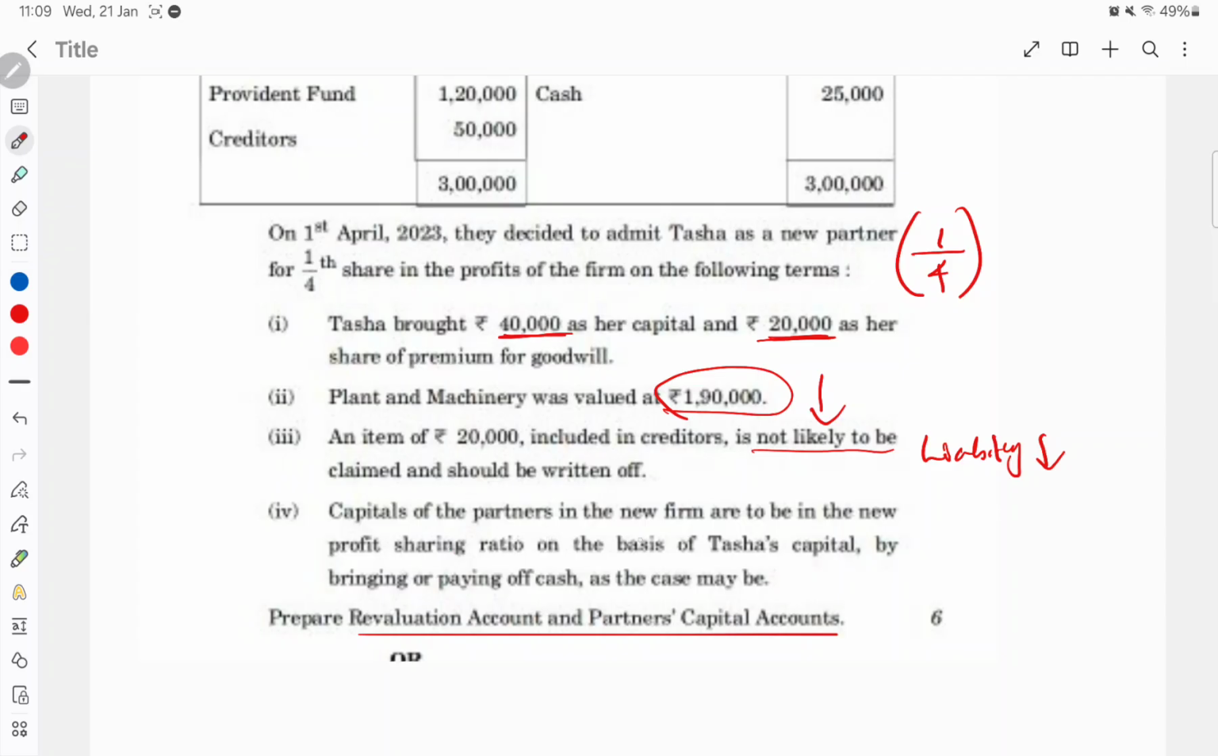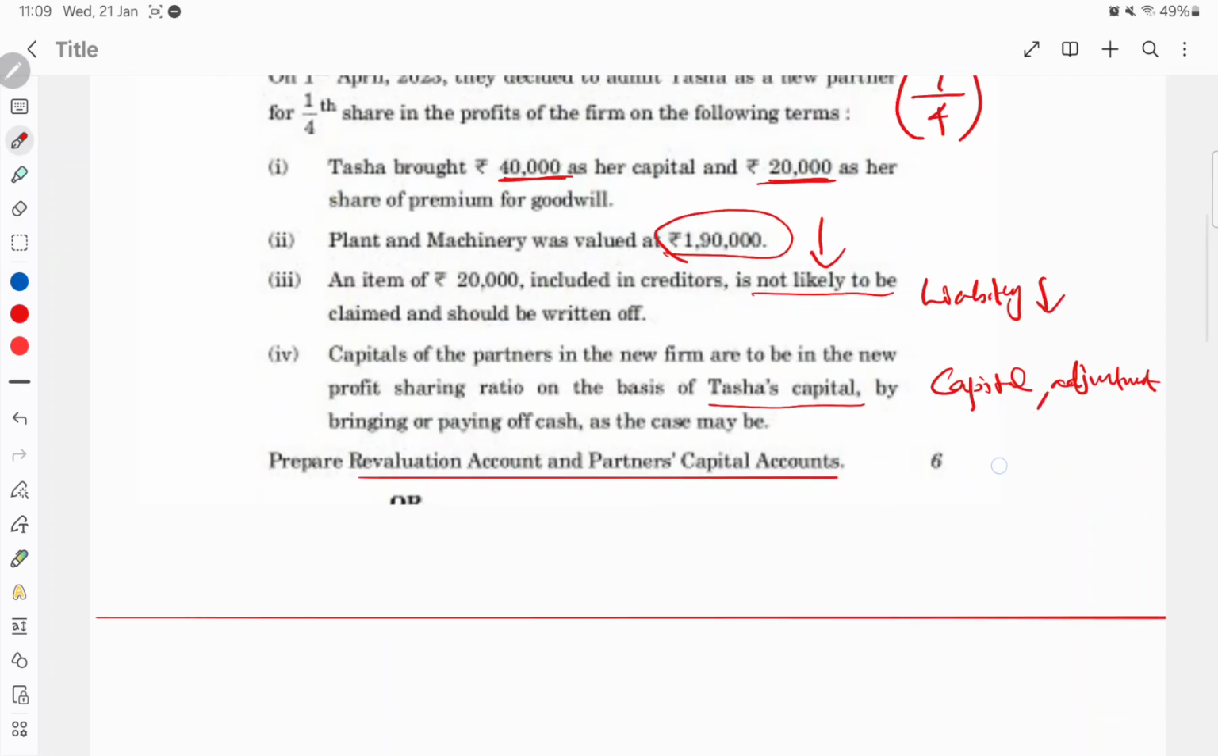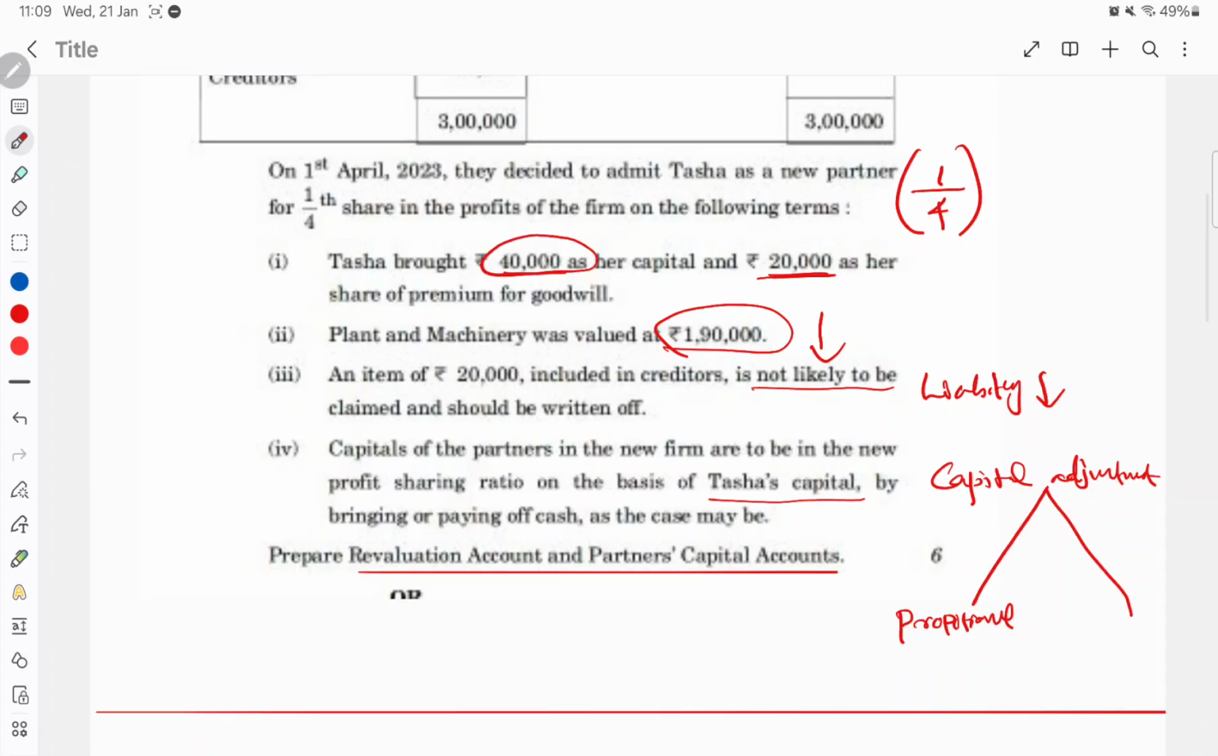Then the capital of the partners in the new firm is to be based on the new partner's capital. So this is a capital adjustment question. Capital adjustment has two types. Sometimes it will be on the basis of proportionate capital, where you will not get the new partner's capital, so you need to find it out. In this question, it is on the basis of the new partner's capital, and we need to find out the closing or new capital of the remaining partners. This is the second method.